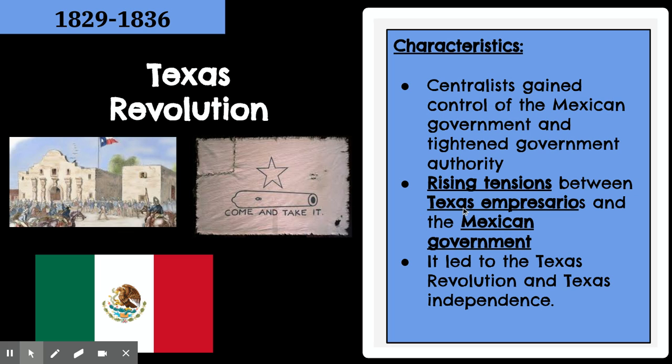Okay, that's what this era is about, as opposed to the previous era, the Mexican national era, where it's kind of similar because in the Mexican national era, remember, there was rising tensions between the people that wanted to be free from Spanish rule. In this case, it's these Anglos that want Texas to be free of Mexican rule. So a lot of very similar stuff.